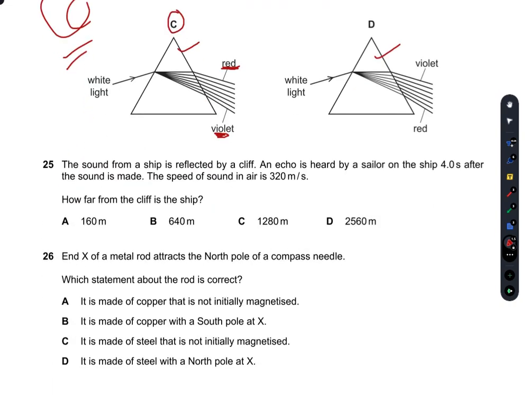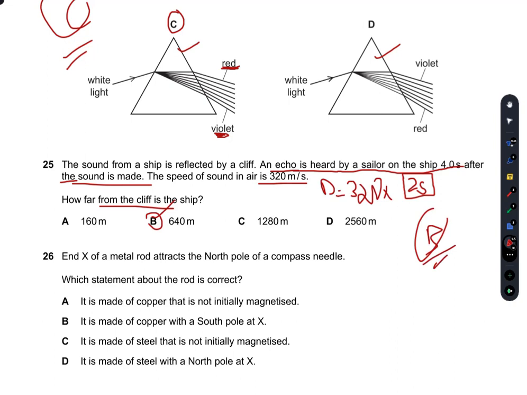The sound from a ship is reflected by a cliff and an echo is heard by a sailor on the ship 4 seconds after the sound is made. The speed of sound in air is 320 meters per second. How far from the cliff is the ship? So the echo is heard 4 seconds after the sound is made, so the one-way distance would be covered in 2 seconds. Now we have to find the distance, which is velocity times time. 320 times 2 is 640 meters. So B is the right option.